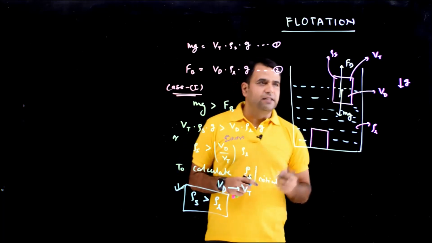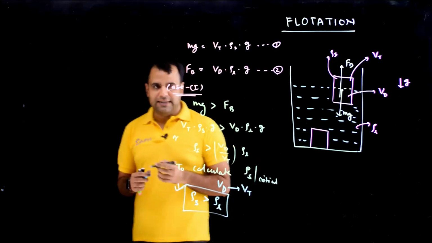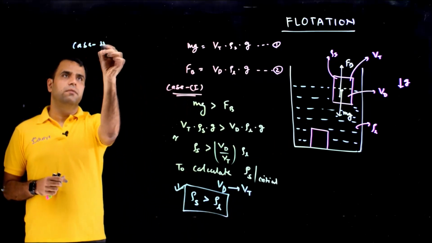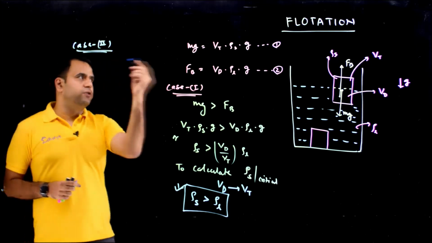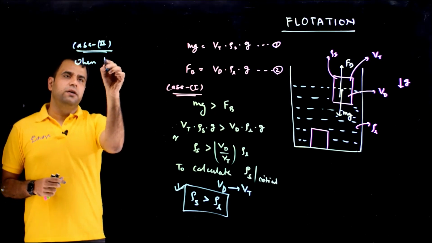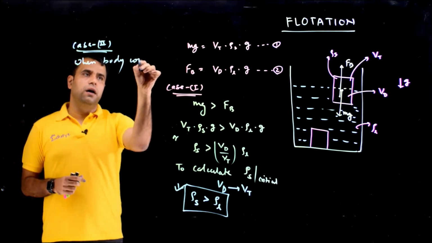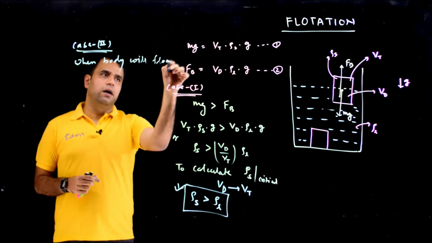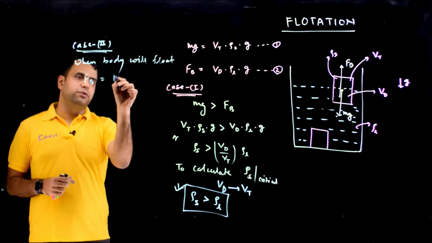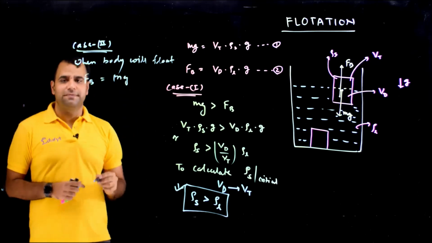Now let's go for the case 2, when the body is actually floating. Case 2. This is the case of flotation. So when the body will float, Fb is going to be equal to mg.